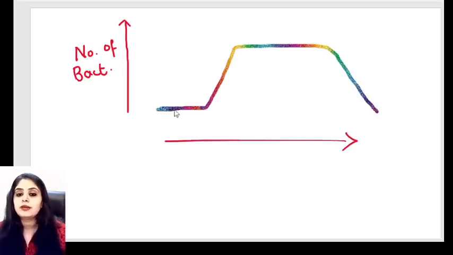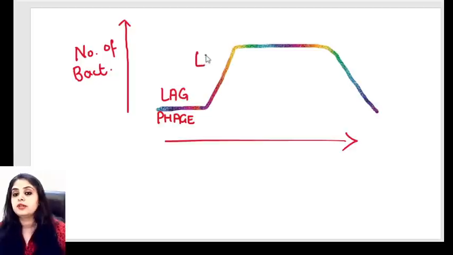First you will say that, ma'am, there's a flat line, this is said to be the lag phase. After that you will say rise in the number, so we are in a log phase. Log always means exponential increase in number. Bacteria are multiplying. Then comes this, you'll say, ma'am, we've reached a plateau.